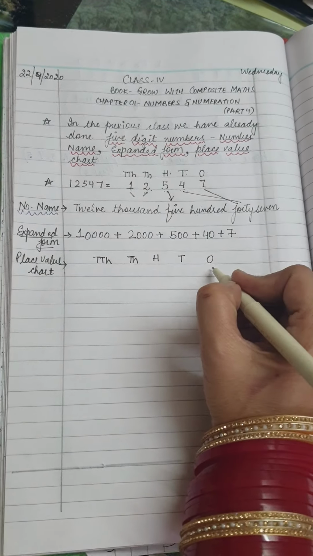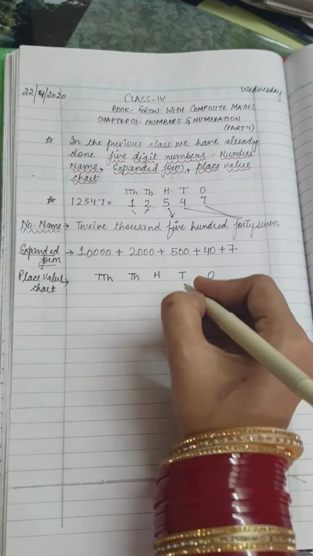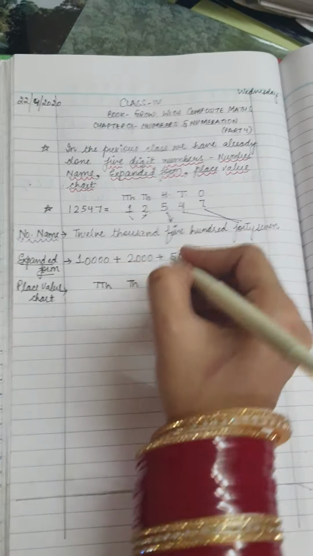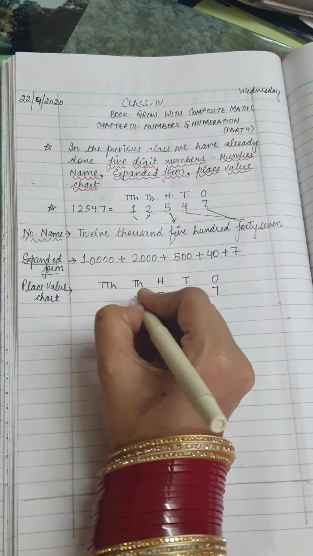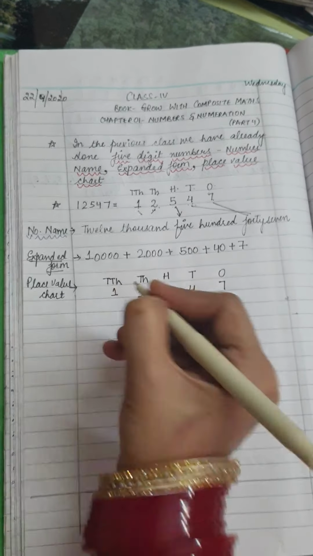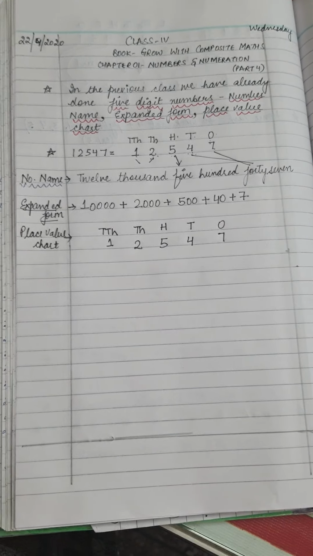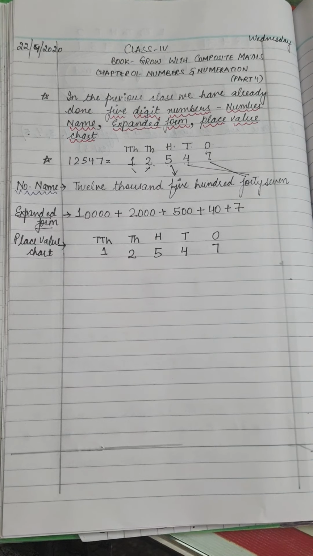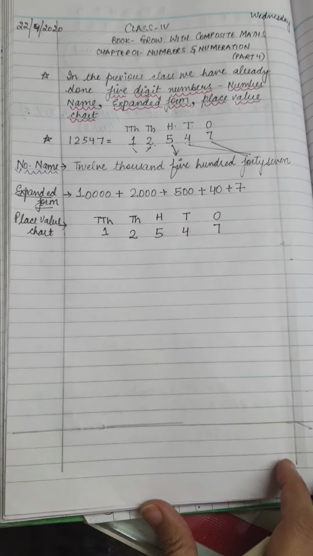So 7 will be written under ones place, 4 under tens place, 5 under hundreds place, 2 under thousands place, and 1 under ten thousands place. So this is the place value chart.